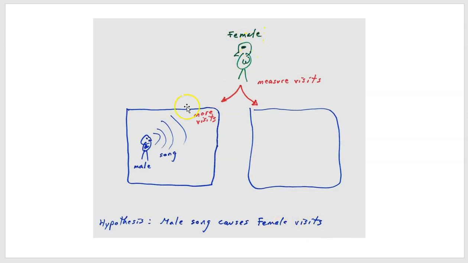Here we have our female. We've set up two areas. In one area, there is nothing here. In another area, there is a male bird that is singing. Of course, the male and female would be of the same species here. And so what we would do is we would measure the number of visits that females in the area would make to each of these areas.